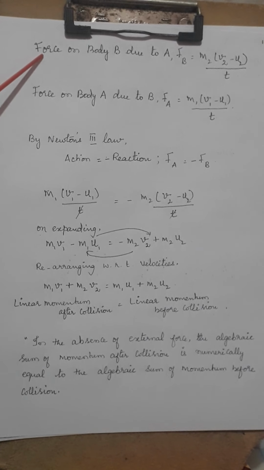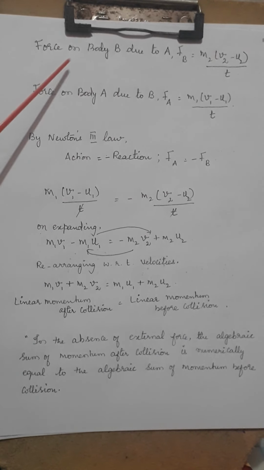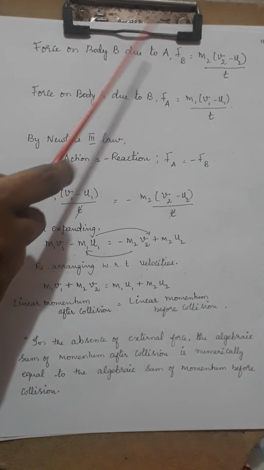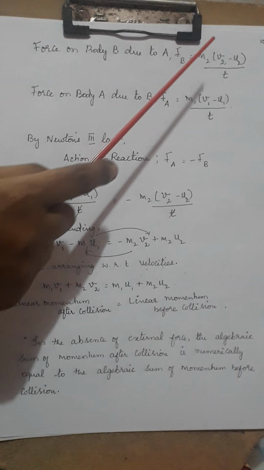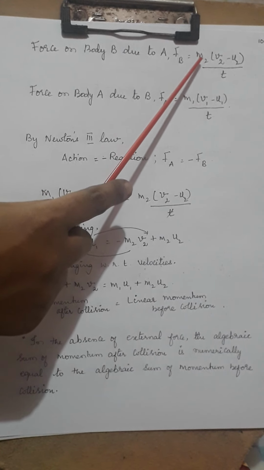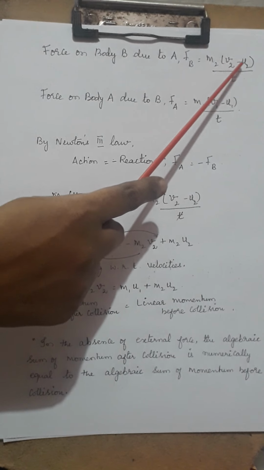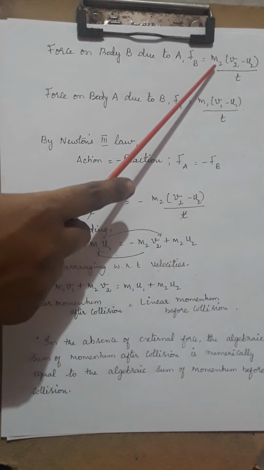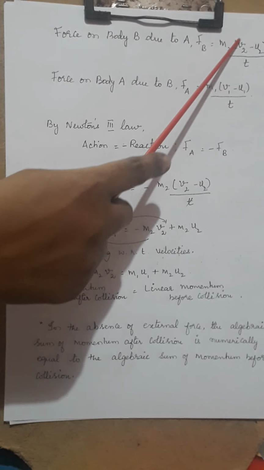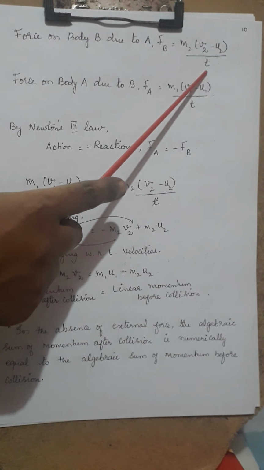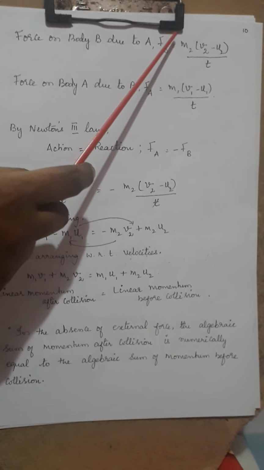What is the force which is taking place on the body B, which is due to A? That is what is denoted as Fb, which is going to be equal to m2, because m2 is the second particle, so m2 into (v2 minus u2) by t. This we have already studied. This is m into a. So a is nothing but (v2 minus u2) by t, change in velocity by time taken. So m into a is the force that I have written here.